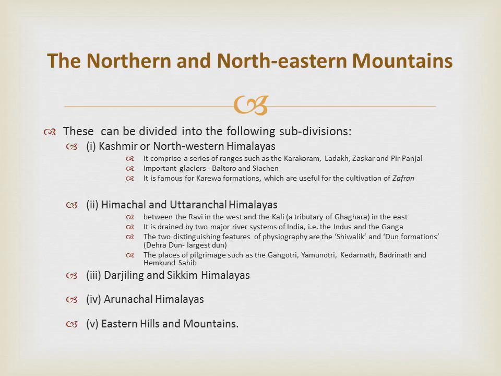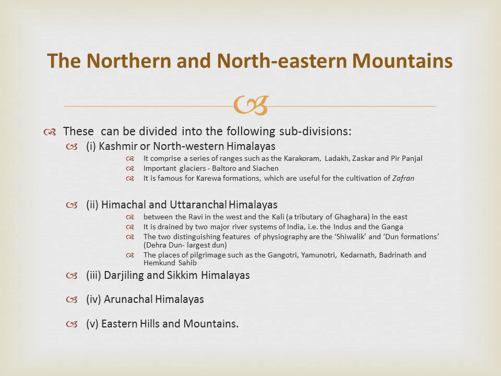Himachal and Uttarakhand Himalayas. This part lies approximately between the Ravi in the west and the Kali, a tributary of the Ghaghara, in the east. The northernmost part of the Himachal Himalayas is an extension of the Ladakh cold desert. This Himalayan range is called the Lesser Himalayas, with an altitude between 1,000 and 2,000 meters. These were especially attractive to the British colonial administration. Important hill stations in this region are Dharamshala, Mussoorie, Shimla and Kausani. This region is also very famous for Dun formations.